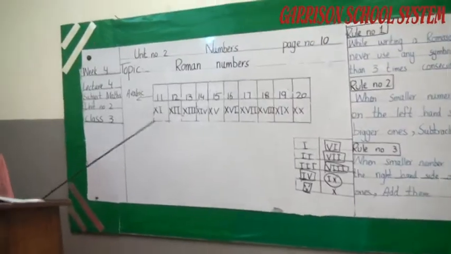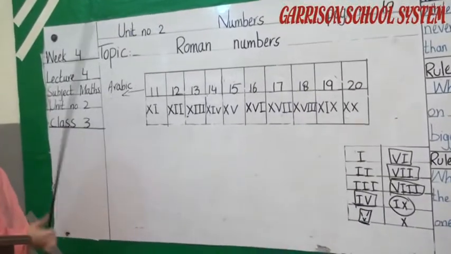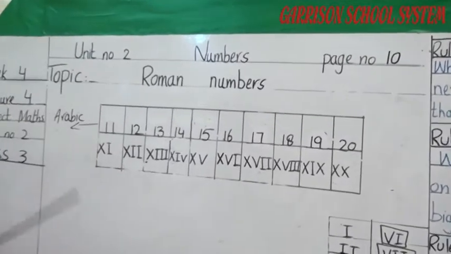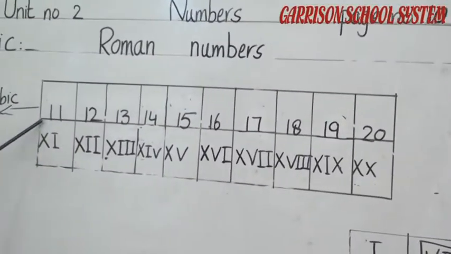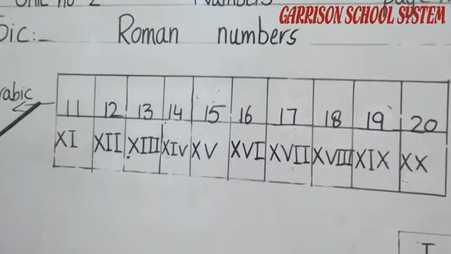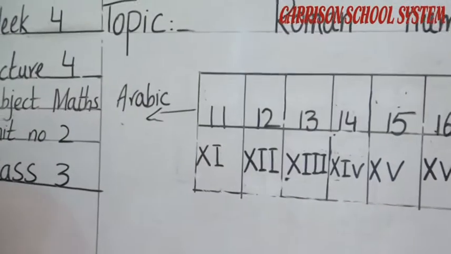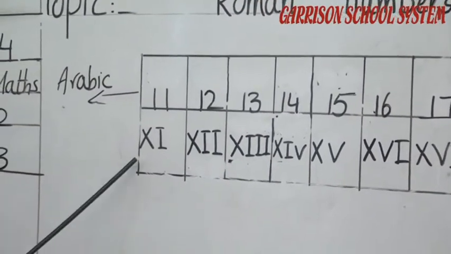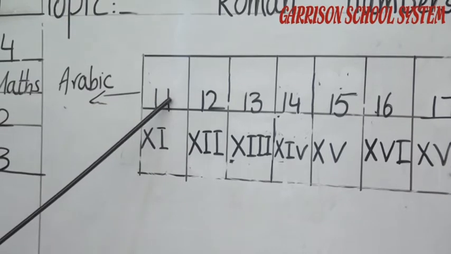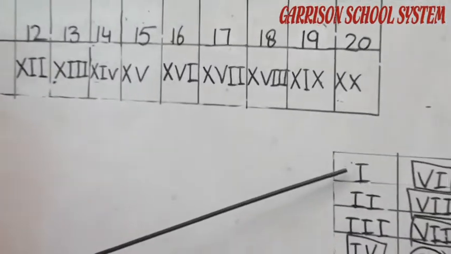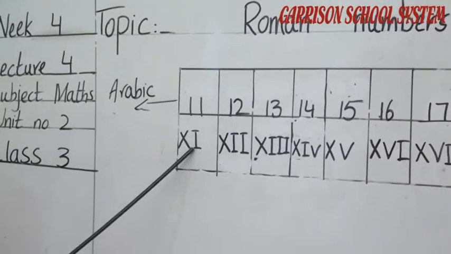Student, now look at the counting from 11 to 20. What have we done from 11 to 20? As you can see, first of all we have to write here the symbol which is representing the number 10. Okay student, as you know 11, 10 plus 1 is 11. So we use the symbol X for 10. And what is the symbol for number 1? You can see here I is the symbol of number 1. So we have to write here 10 plus 1 which is 11.